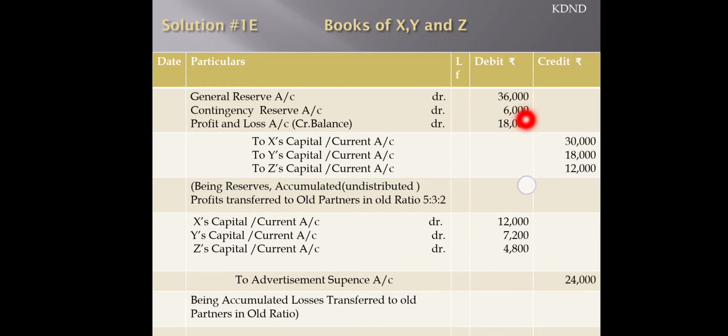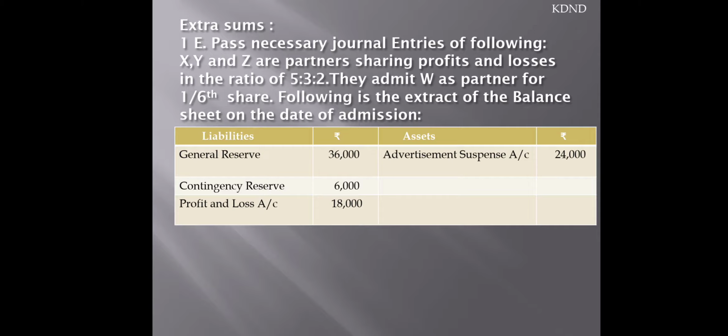At the same time you will see here that advertisement suspense is available. That is also one kind of loss, a deferred revenue expenditure, which is to be written off among the old partners in their old ratio. It has a debit balance, so we make a credit to write it off. So X's capital, Y's capital and Z's capital to advertisement suspense account. In a very simple way we can justify this particular type of transaction.